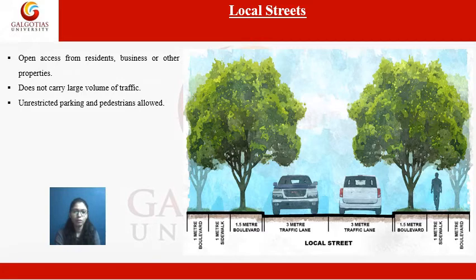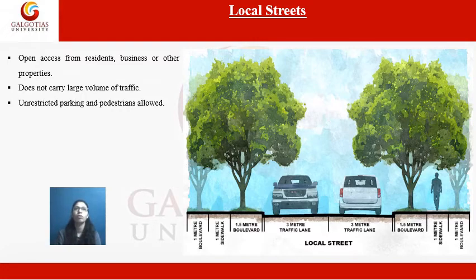Local streets are those streets which do not carry a large volume of traffic, and they give open access from residences, businesses, or any other properties, in which pedestrian movements are also allowed. Let's take an example of a housing society in a neighborhood.